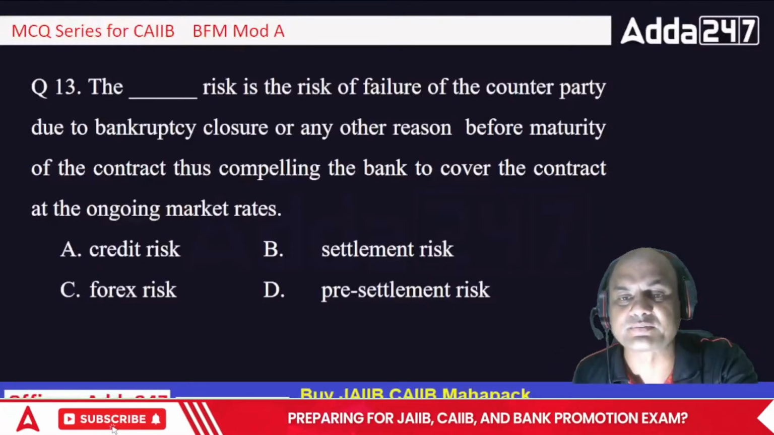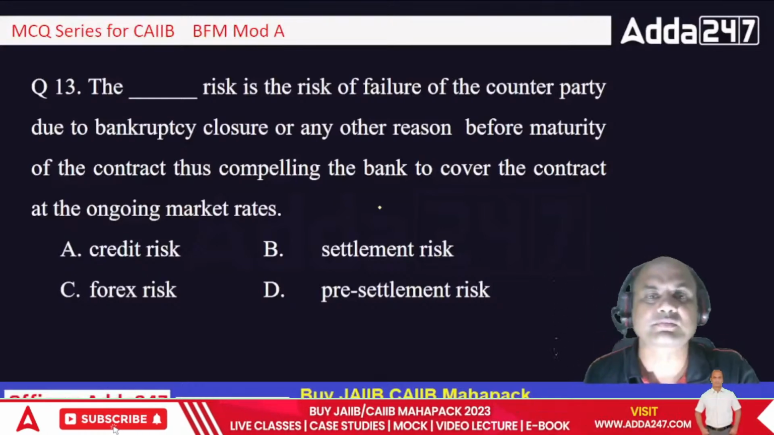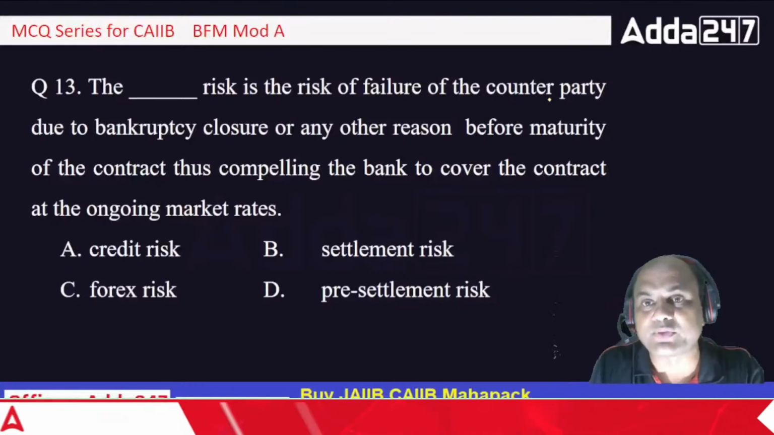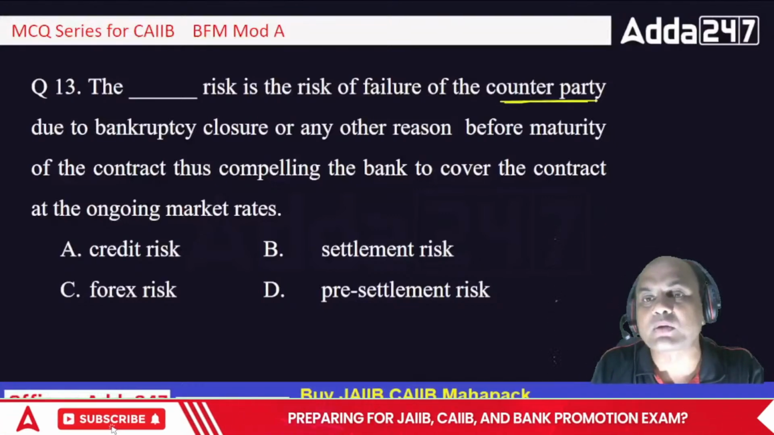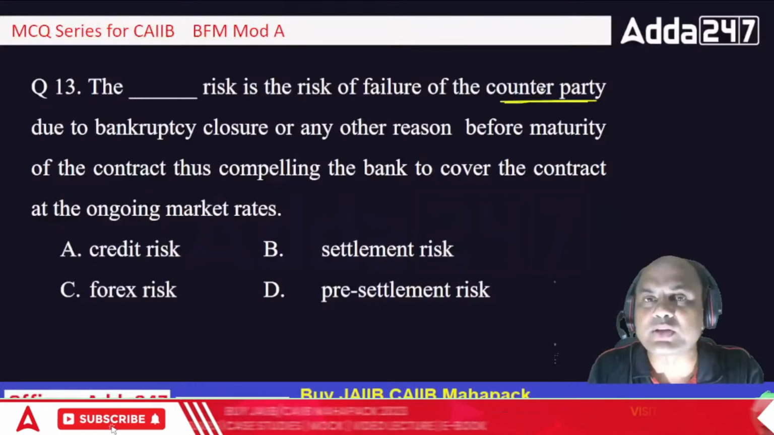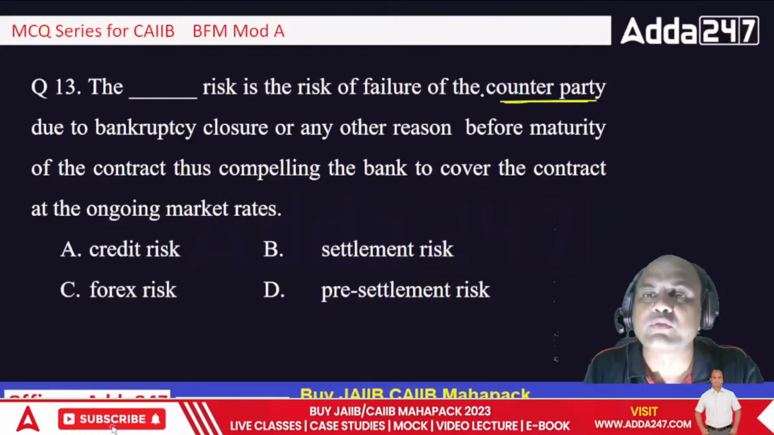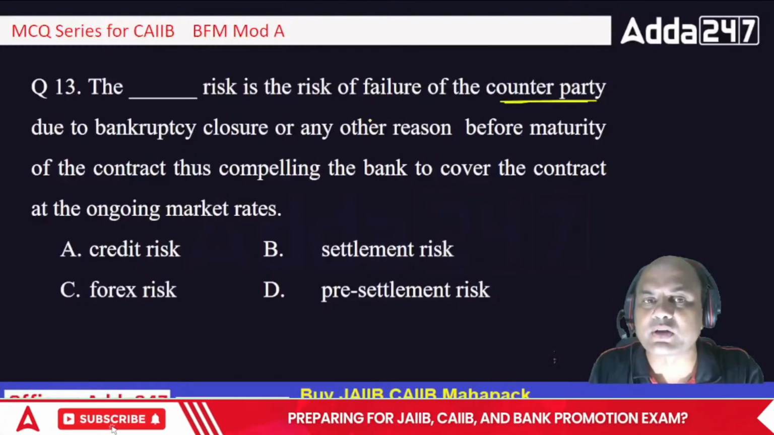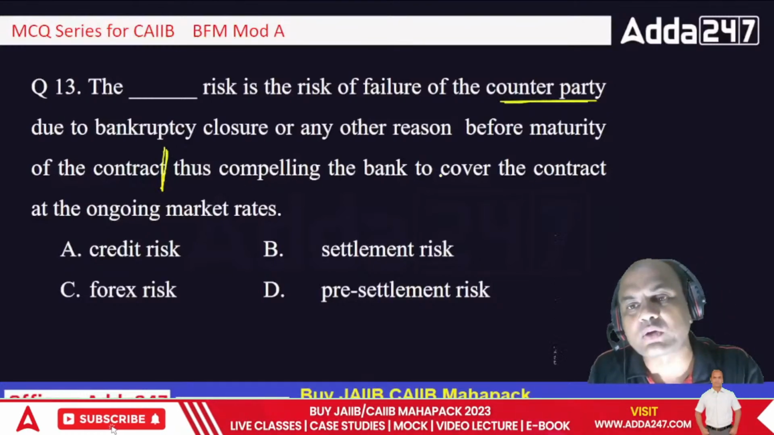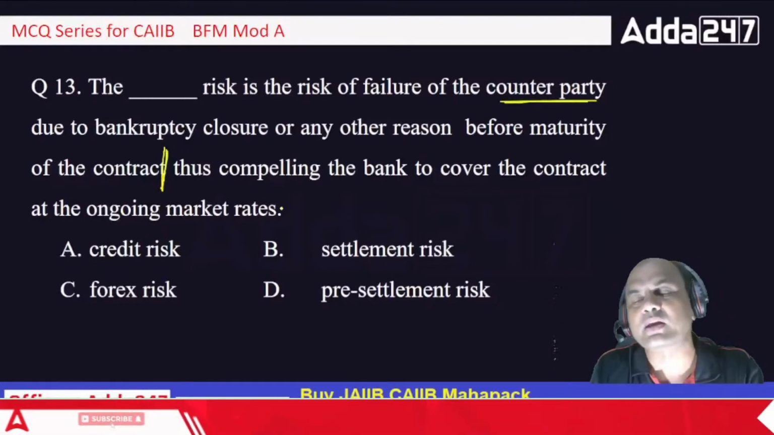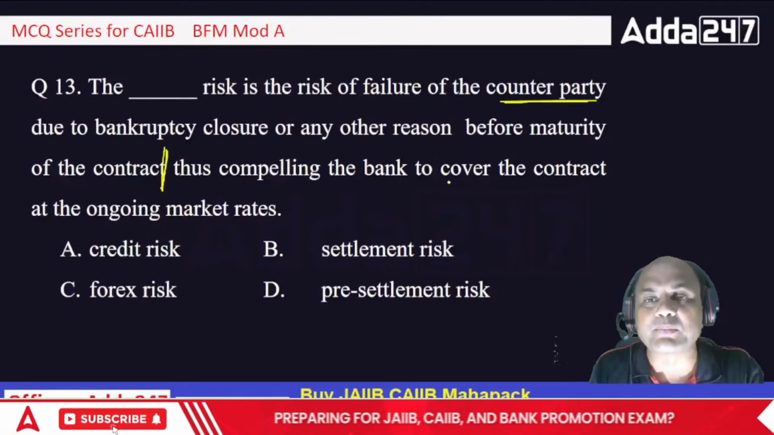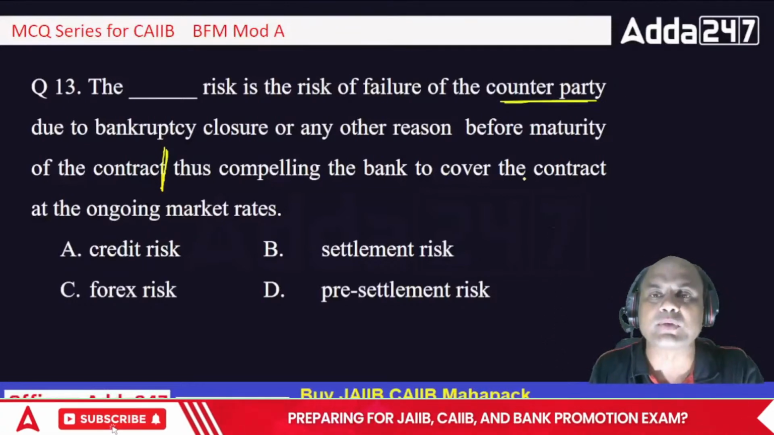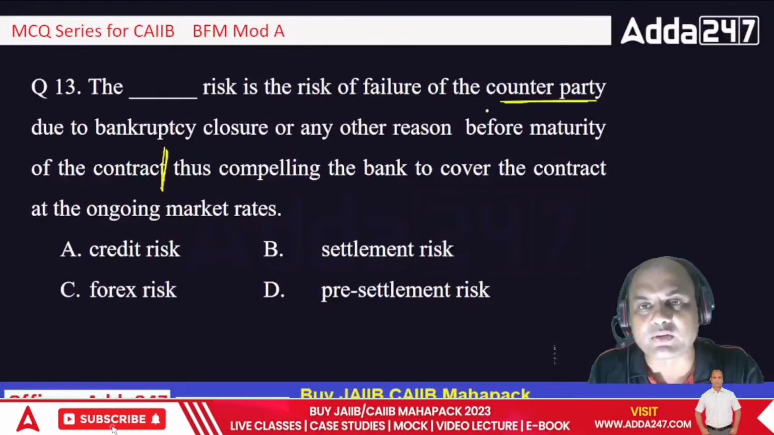What is the correct answer? The dash risk is a risk of failure of the counterparty. See here, it's a failure of the counterparty. Means counterparty has failed. Now this question has two parts over here. Failure of the counterparty due to bankruptcy, closure, or any other reason before maturity of the contract. Now this part is over here. Thus compelling the bank to cover the contract on an ongoing market risk. So here I am compelled to buy it at an ongoing market risk. Means what? I have to bear the loss and buy.